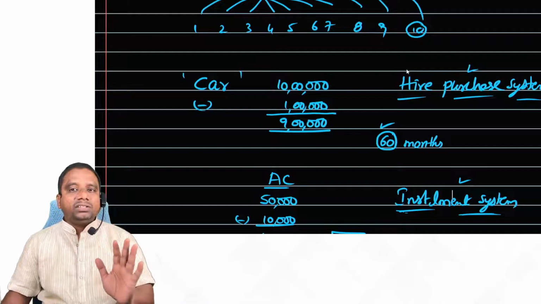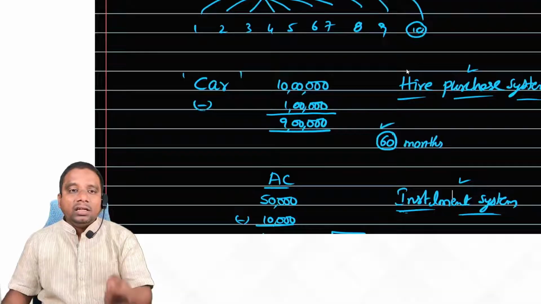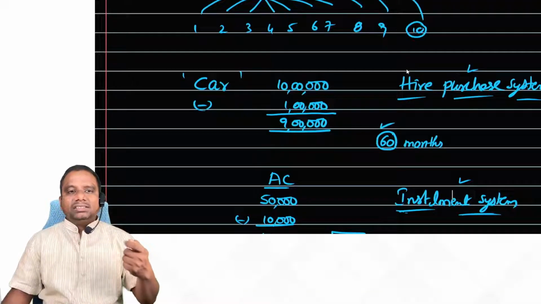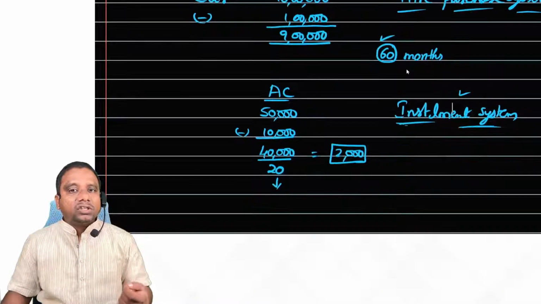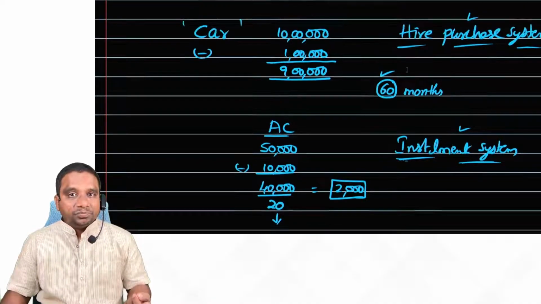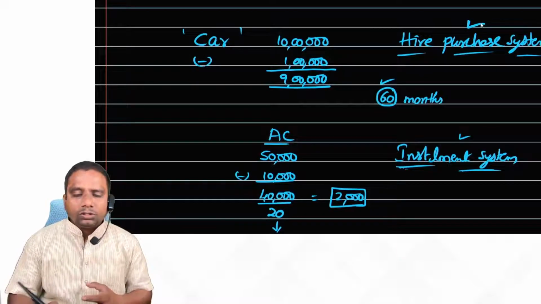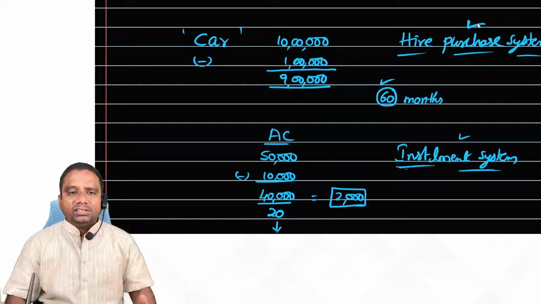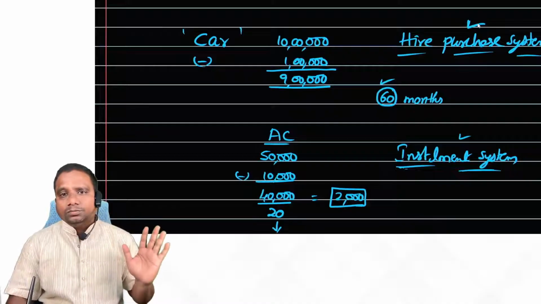But under hire purchase, if we fail to pay the installment amount, then the asset is taken back by the seller. Under the installment system, the asset is not taken back by the seller. That's why in most cases, most of the problems are based on the hire purchase system only.